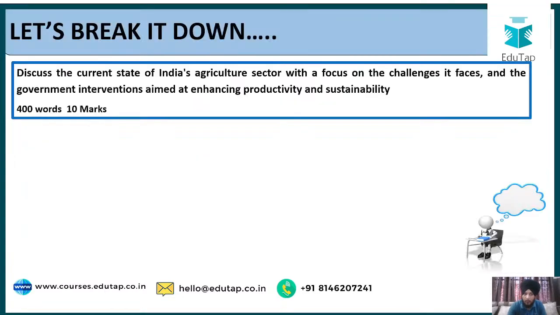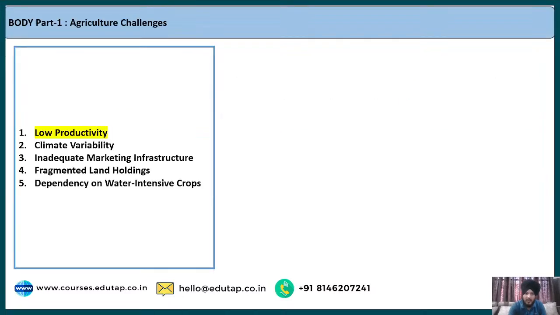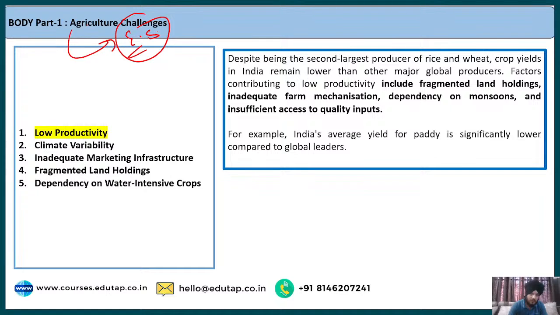Now let us move on to body part 1. So what is going to be body part 1? Since the question is asking about the challenges, this is going to be the first part of the body, which is basically the agriculture related challenges. So what is the first challenge? As I have already told you, all this data, all this information, all these points I have taken from the Economic Survey. So this is the source of this information. The first point is regarding the low productivity of our agriculture.